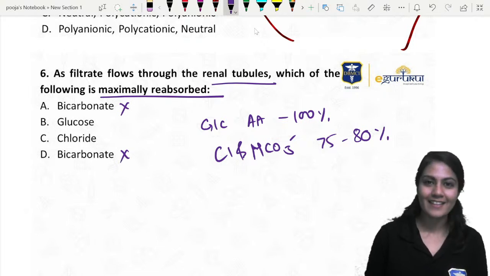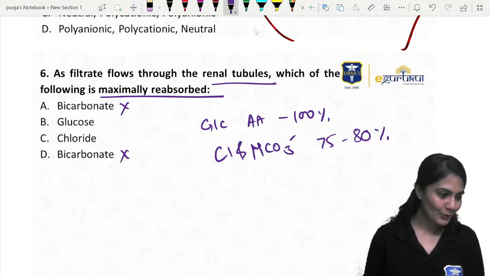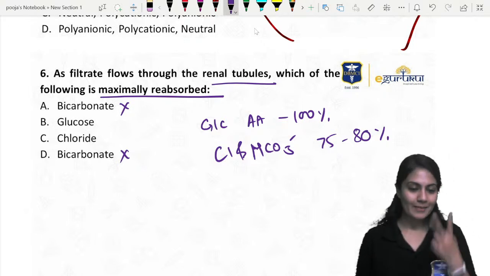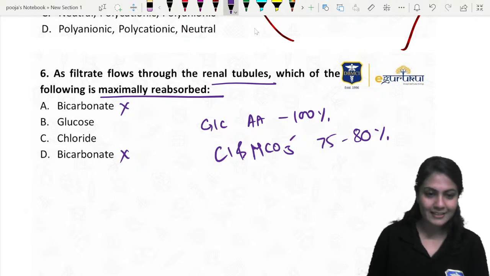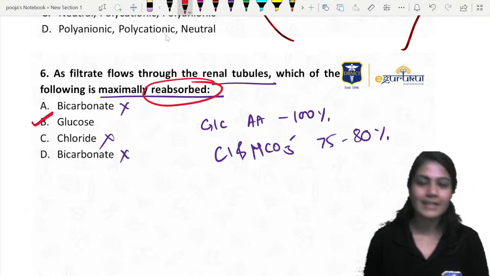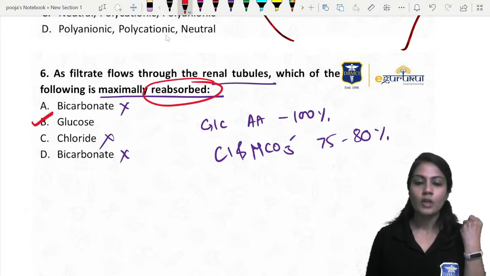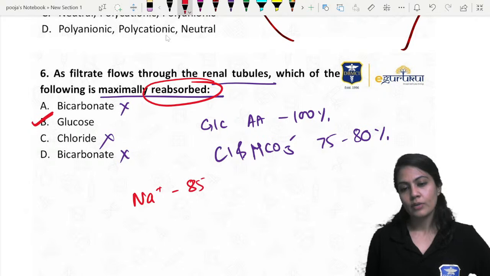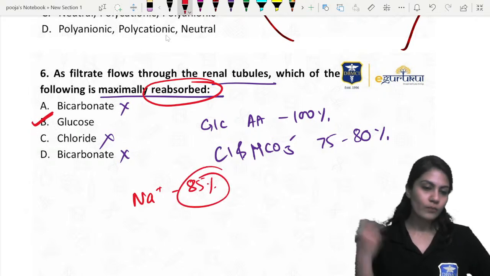It must be something else. I don't know who made this PPT, they gave it 2 times. Okay, so already one thing is out. Chloride is also not the option. Definitely maximally reabsorbed is the glucose, because we need the glucose, and that's why we absorb the glucose 100%. Then sodium and chloride, almost 85% we are going to absorb the sodium.